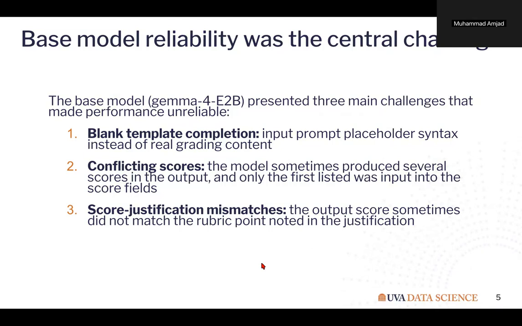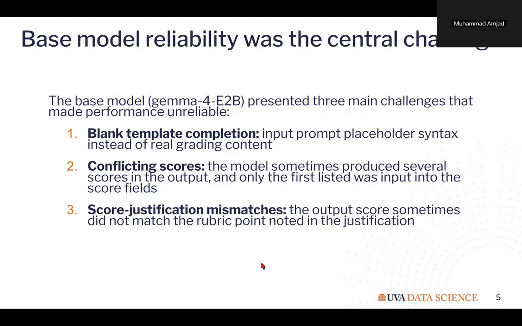We saw three main failure modes. First, blank template completion, where the model copied placeholder syntax instead of grading. Second, conflicting scores, where the model listed multiple scores in the same response. Third, score justification mismatches, where the score did not match the rubric point described in the justification.